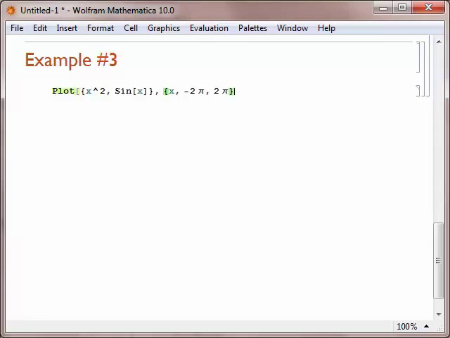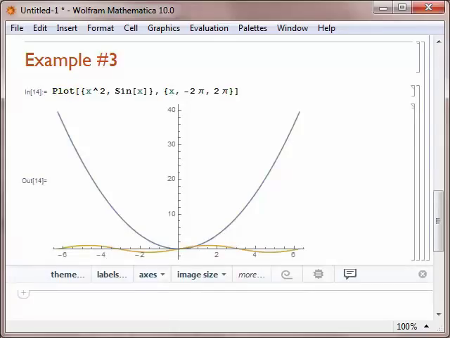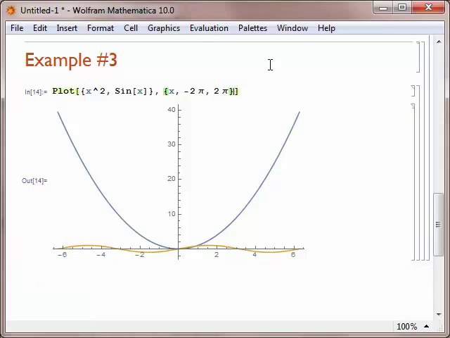We'll do it from -2 pi to 2 pi. And then we close the square bracket and hit Shift Enter. We can see here the graph of both of these functions. Now when I see this, it seems a little squished to me. I'd like to look at less of the y-axis. I don't want the y-axis to go clear up to 40. So that's another option that we can change.